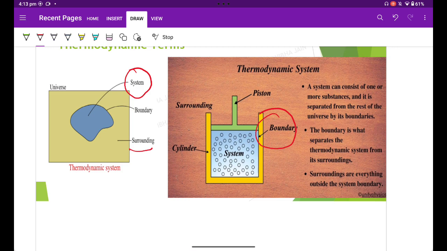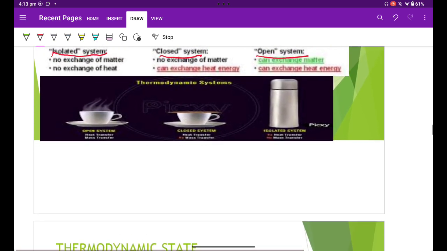Surroundings. As we discussed, everything outside the system that has a direct influence on the behavior of the system is known as the surroundings. And the boundary is what? It is a closed surface surrounding a system through which energy and mass may enter or leave the system. That is system, boundary, and surroundings.